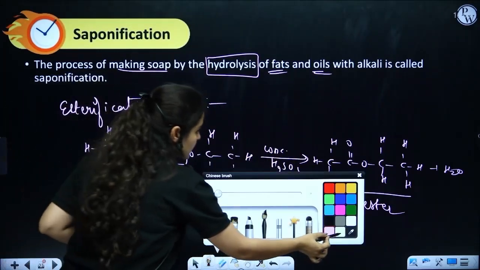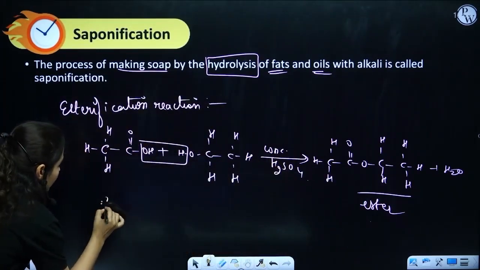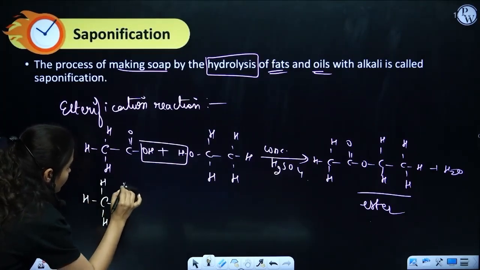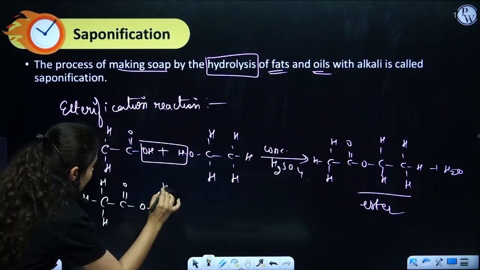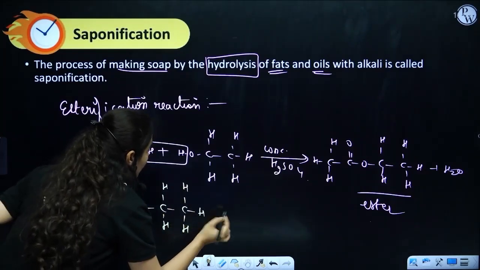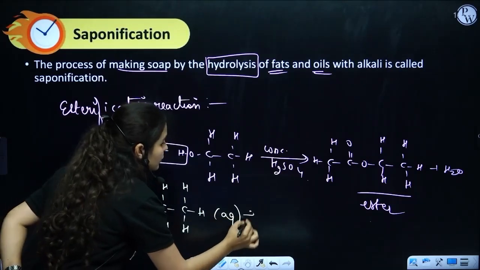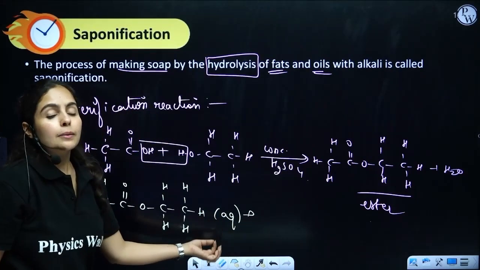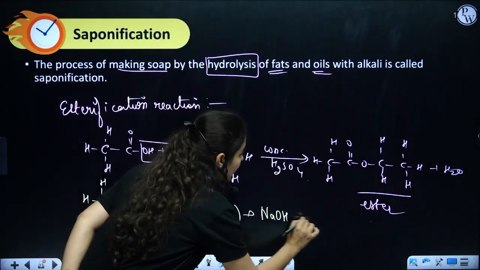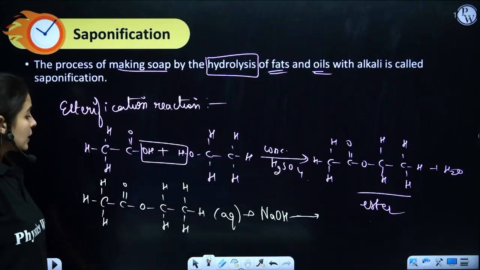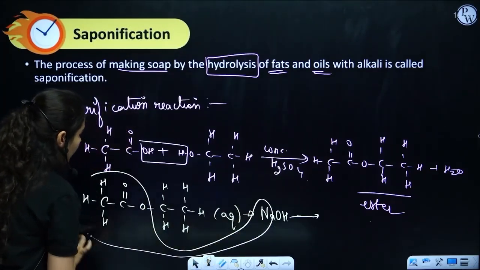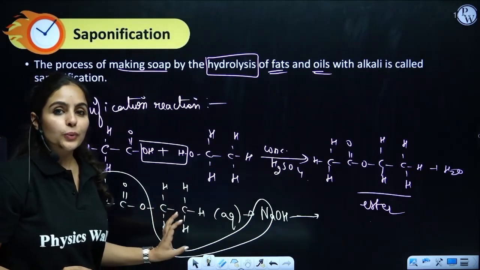Now, I'll take this ester, CH3COOCH2CH3. Now we are hydrolyzing it. Hydrolyzing means dissolving it in water, which means I can write aqueous, in the presence of alkali, a strong alkali, NaOH. So what will happen? This product will be formed. Na will come with this part and OH will go with the other part.